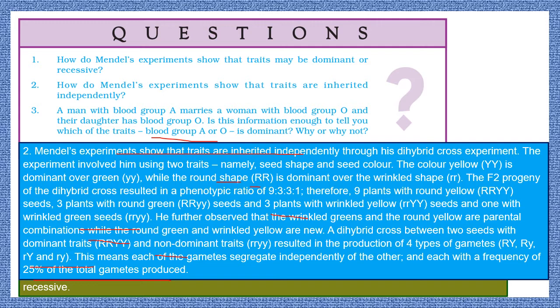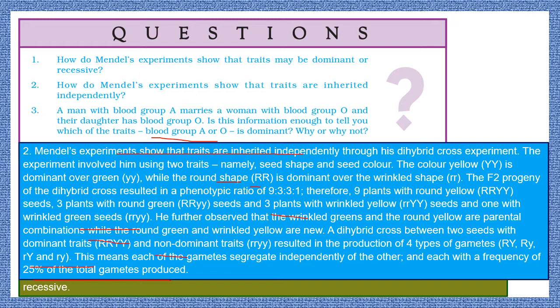Nine plants were there with yellow and round seeds, 3 plants were there with round but green peas, 3 plants were there with wrinkled yellow colored seeds, and 1 with wrinkled green seeds. Further observation was that wrinkled green and round yellow are parental combinations, while the round green and wrinkled yellow are new. So this was the cross between two seeds with dominant traits.